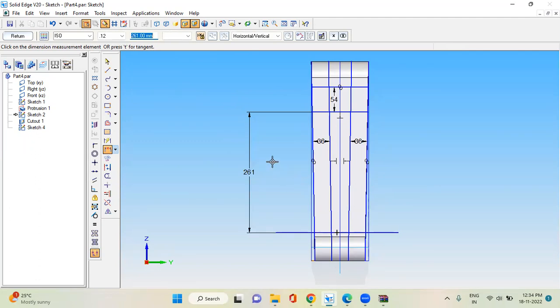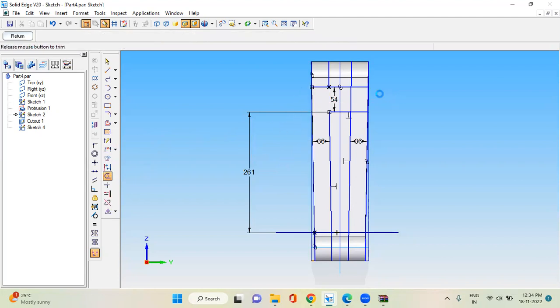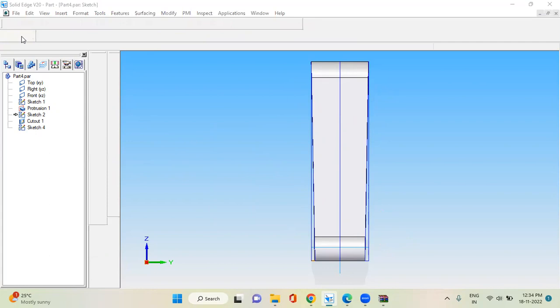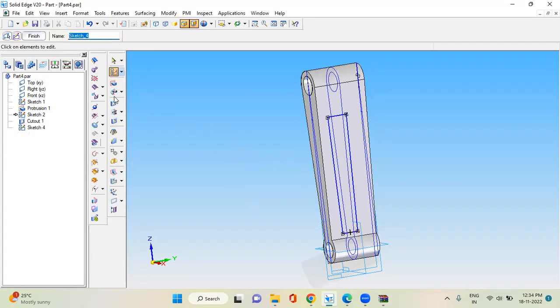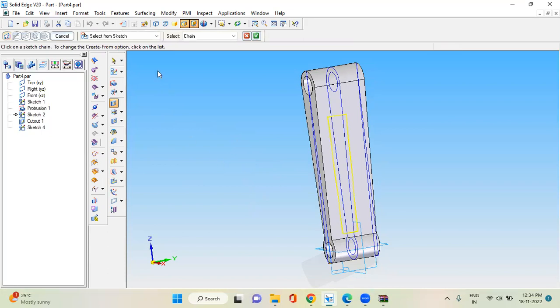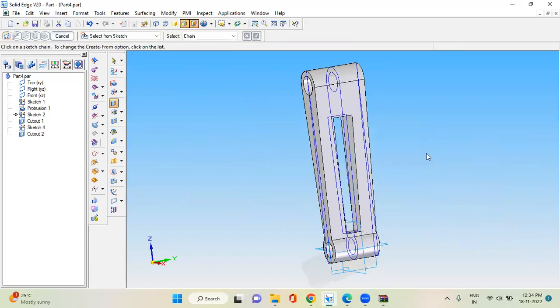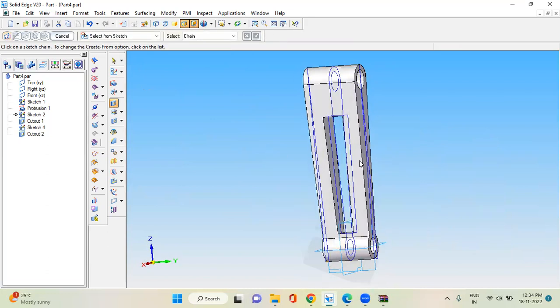Now you can cut these unwanted lines. Then return, cut out, select this. Symmetric cutout, both sides. Okay, done. So this is the end of part number 4.